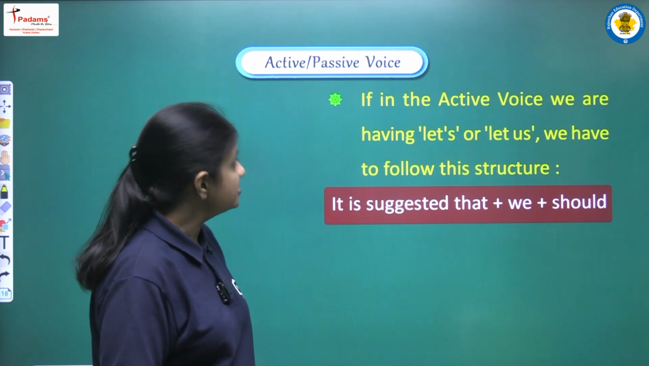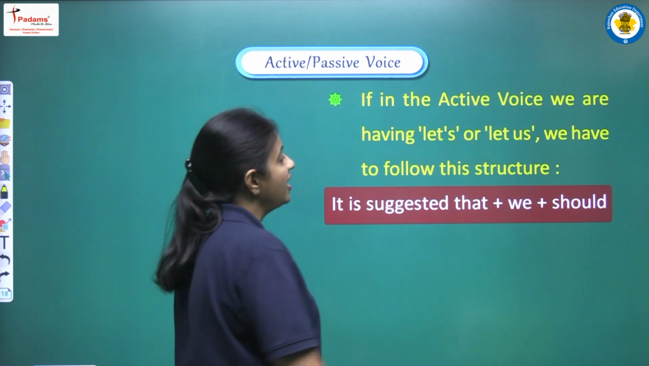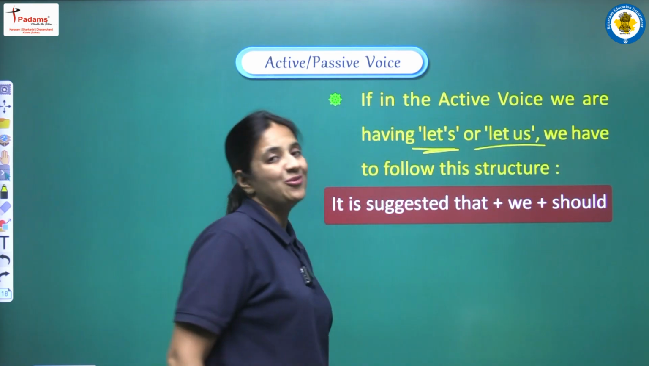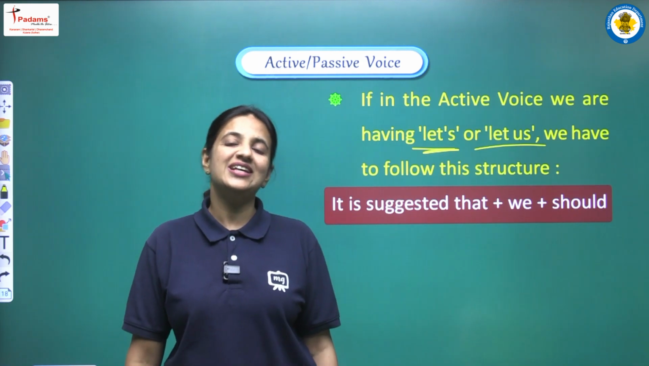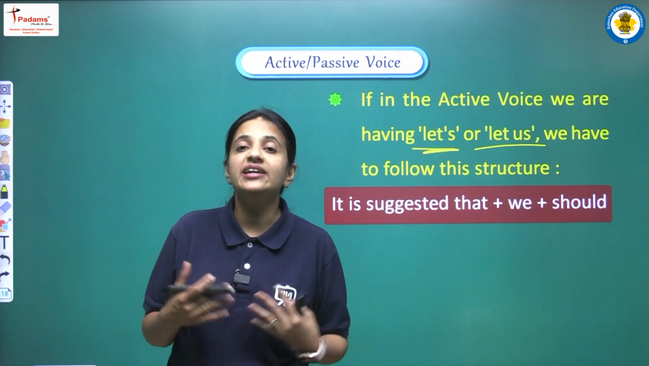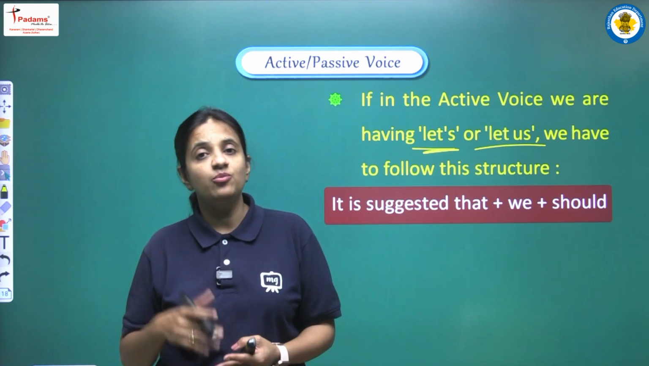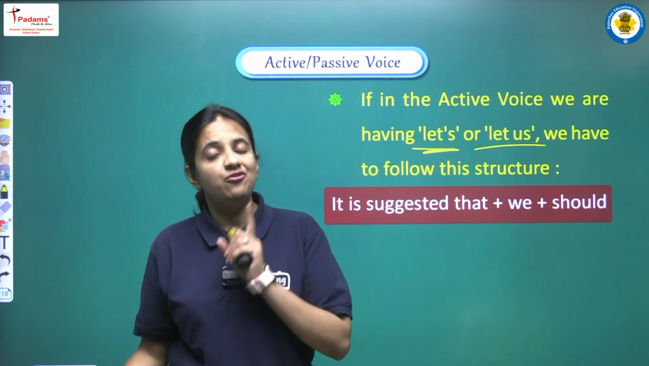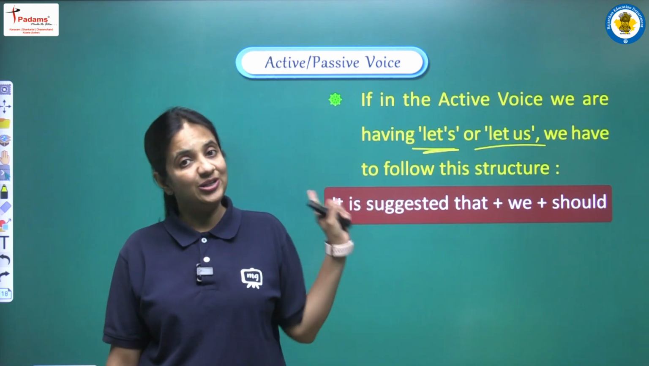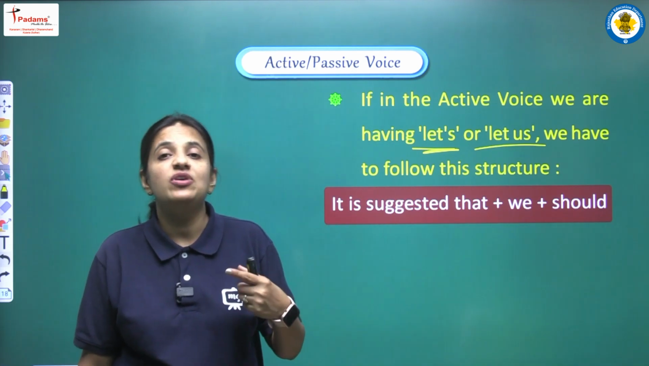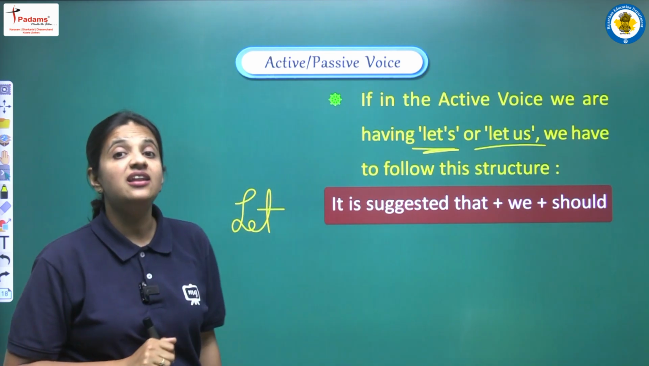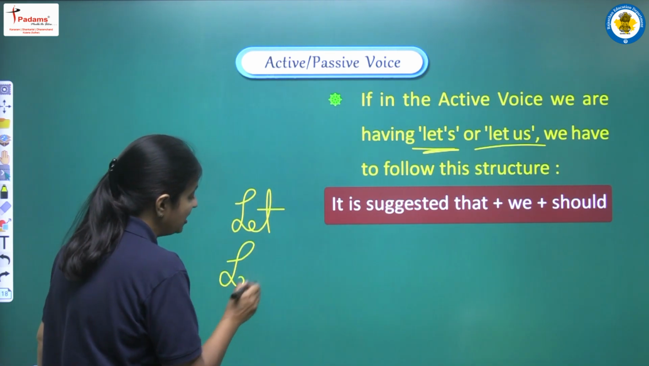Now one more thing is, if in the active voice we are having lets, or it can be let us also, then we have to follow this structure. As I have told you earlier, imperative sentences come in many different forms. One more form we have discussed right now, in which we had let in the beginning, and another form we are having here, and according to this form in the beginning there will be lets. Before this we only had let, and now we are having lets.